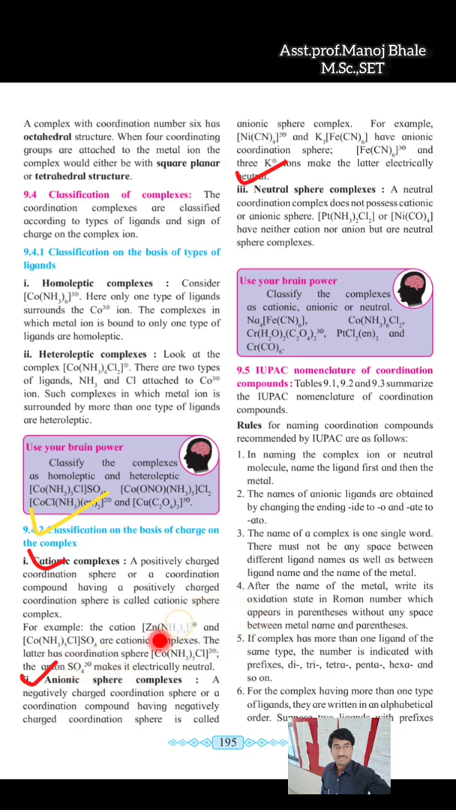And write down these examples. Also, you can use another example related to the cationic complex. Next one, anionic sphere complex. Now, what is the anionic sphere complex?